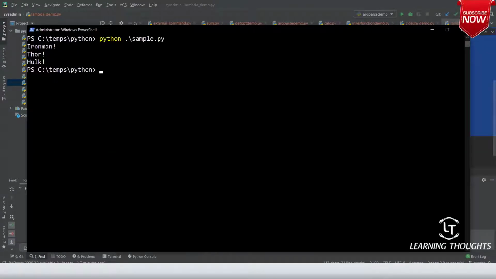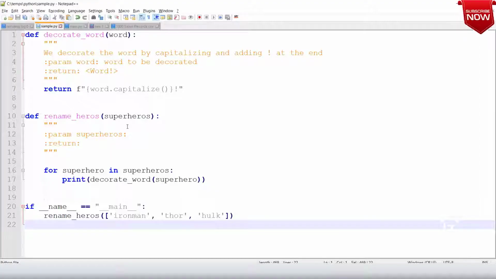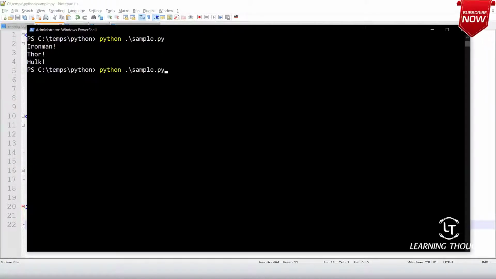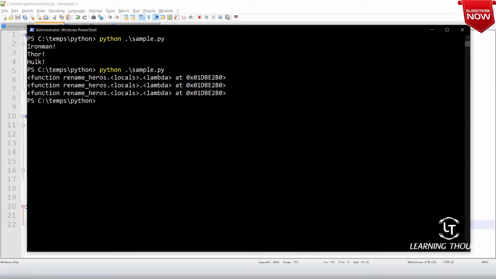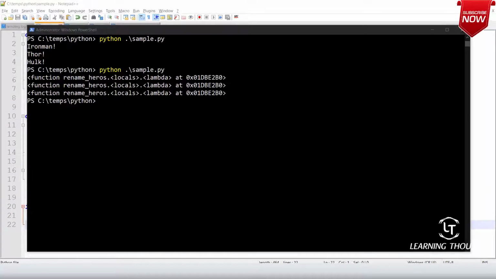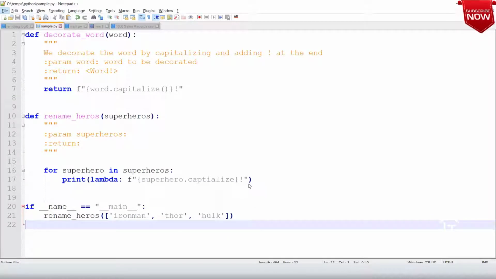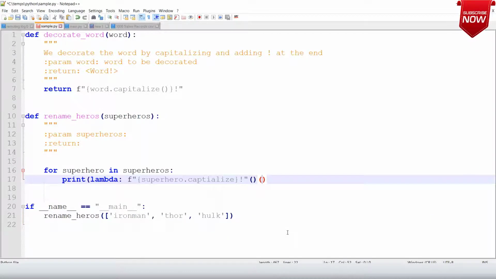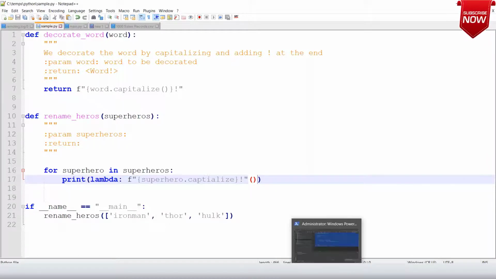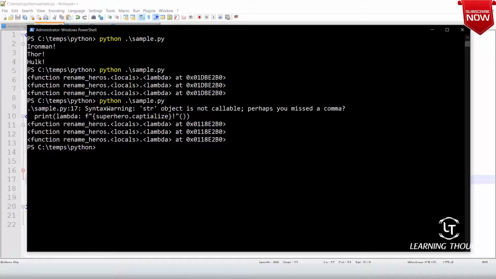Let me go to sample.py, save this and run python sample.py. So what is it that we are getting? Here we get a function. But should the functions be called or not? Let us see if this helps. It is trying to tell that string is not callable. There is some amount of stuff which you might get a problem with.